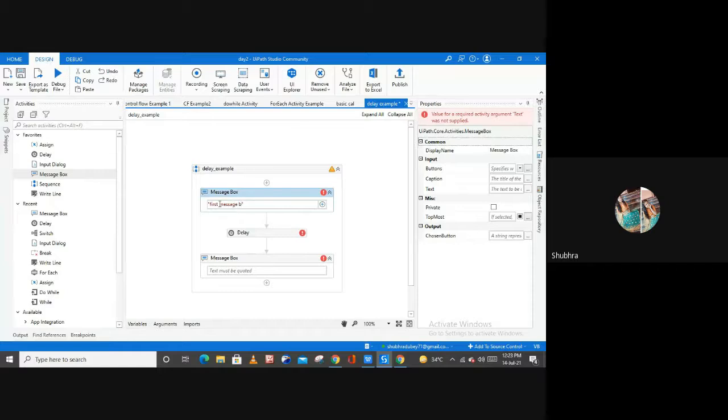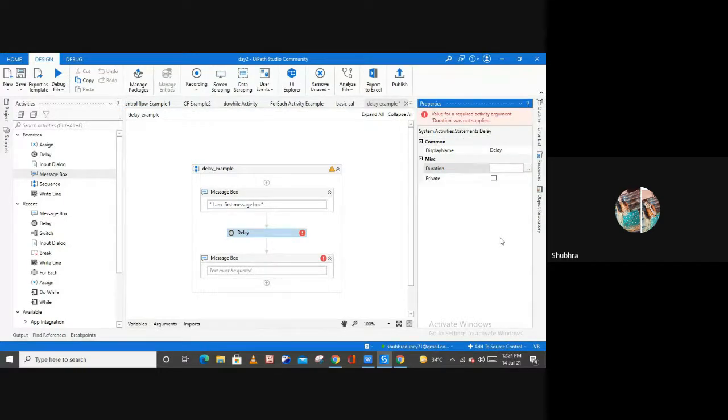First message box. I'm the first message box, right? And then delay. So here you have to provide a delay between these two message box activities. Here I am going to show the format to provide the delay.